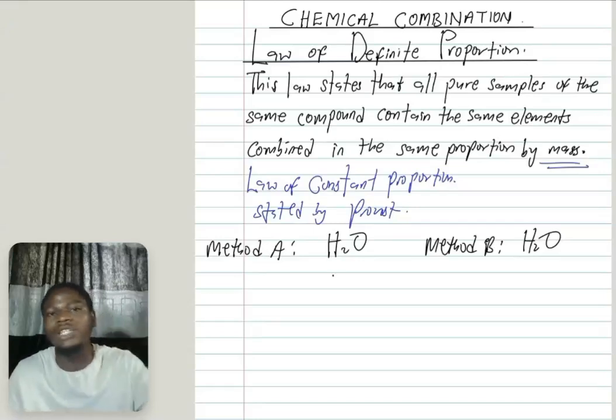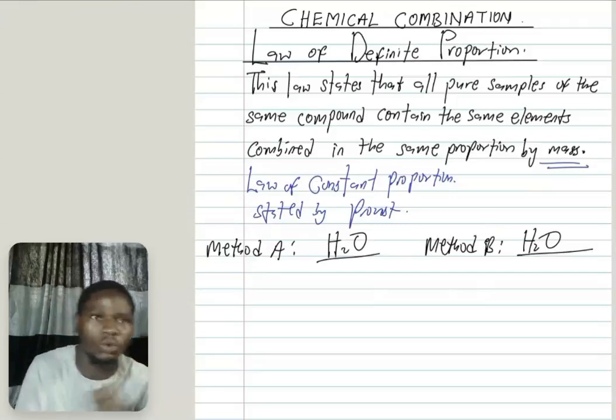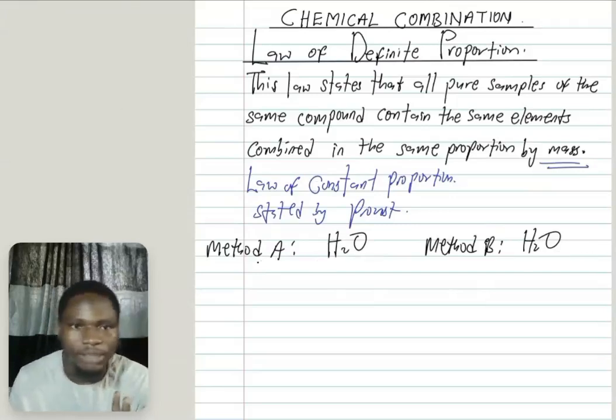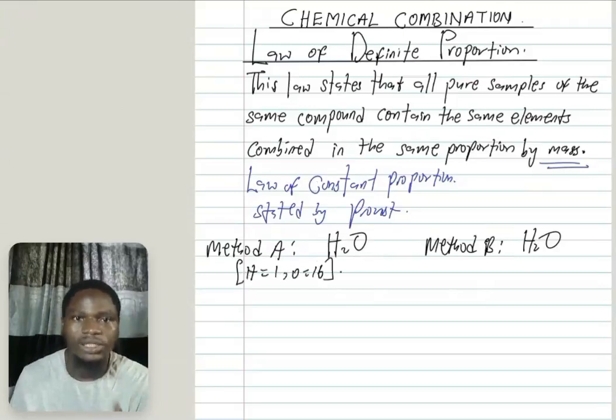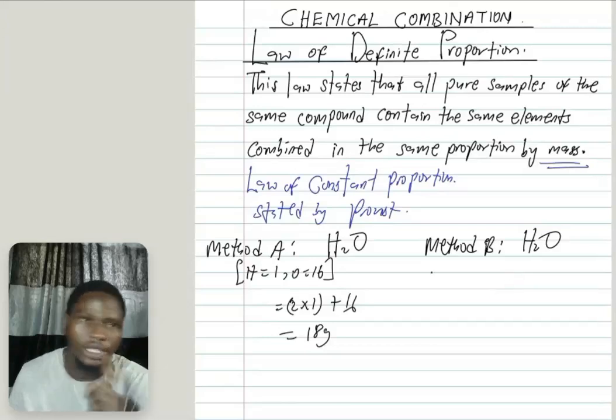Look at it. Someone used method A in another country, they got H2O. No matter where you are, if you produce H2O, you still have H2O. Okay, let's see something. Remember I gave you the masses of hydrogen to be 1, oxygen to be 16. Now, if you calculate the mass of this, you have 2 times 1 plus 16 for oxygen, and that will give you 18 grams. Are you there? This one will also give you what? Okay, let's do it this way.